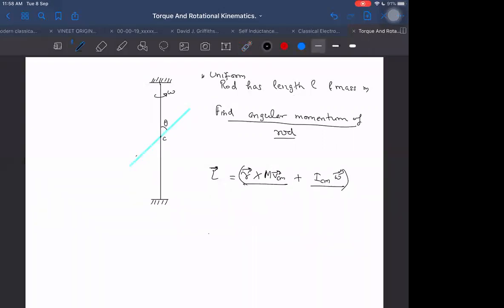First of all, R_i cross M into V_i is the fundamental definition. If I sum this up, we get the net angular momentum. So if I use this formula directly, then also we can get it.